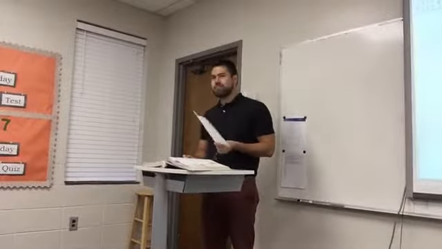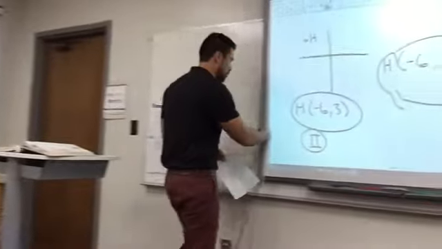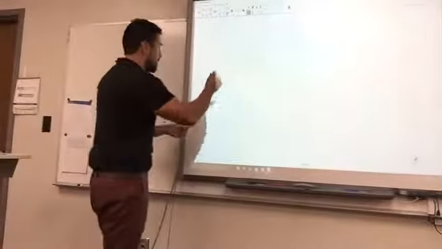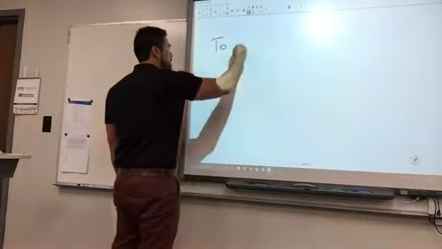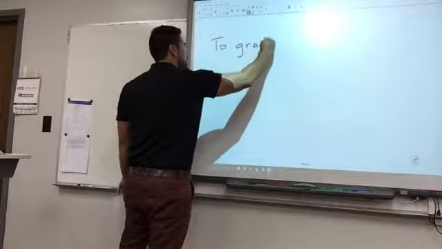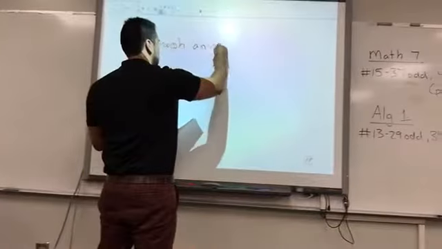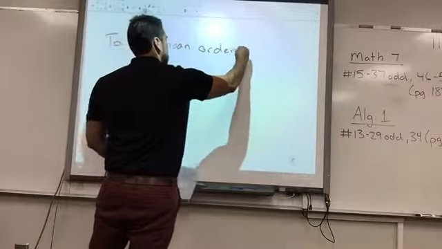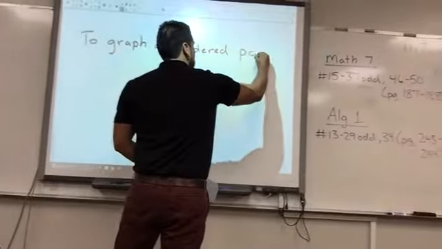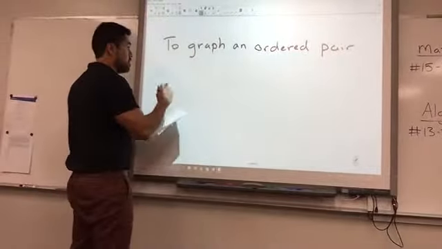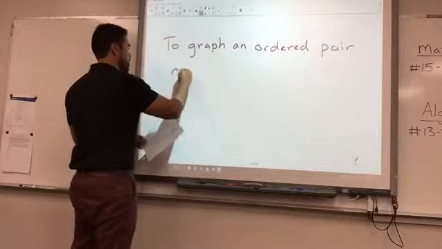So I hope you guys can do those. Pretty good so far? Pretty easy, right? We're almost done here. Just one last little thing, and it's still review. This is an important note. When it says to graph a point or graph an ordered pair, all it means is this.